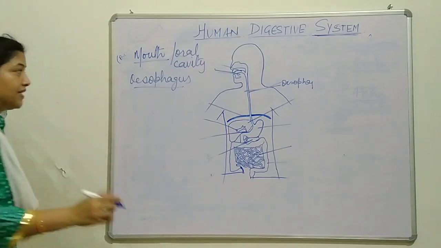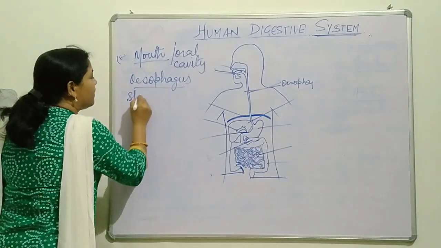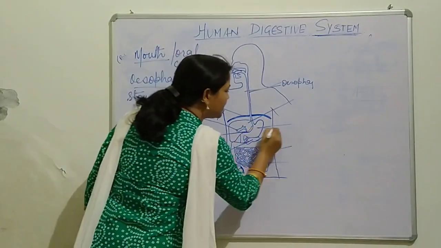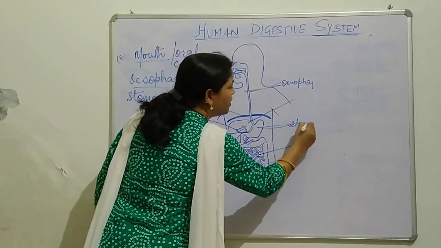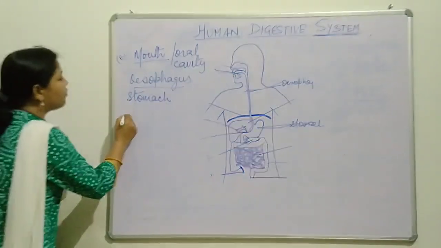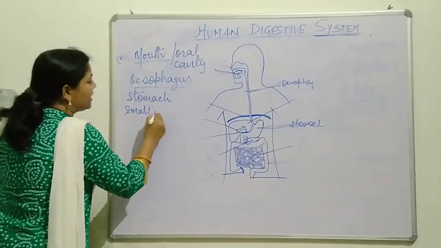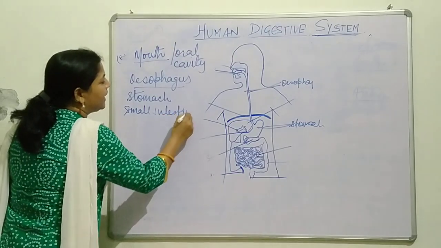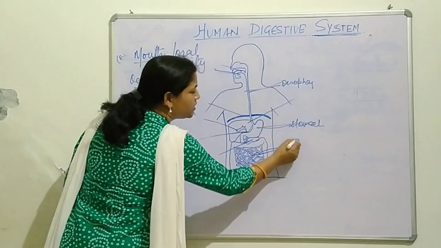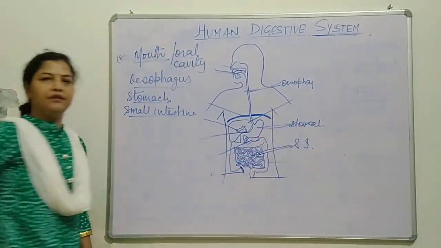Right after the esophagus, there is the stomach. You can see this bag-like structure. This is the stomach. After the stomach, the next one is the small intestine, that we can see here. This is the small intestine.